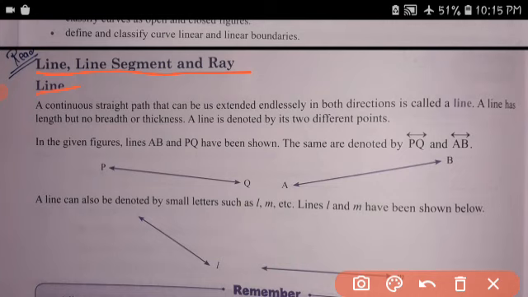Line. A continuous straight path that can be extended endlessly in both directions is called a line. A line has length but no breadth and no thickness. It is denoted by two different points. In the given figure, A and B are shown. The line is denoted as PQ or AB.